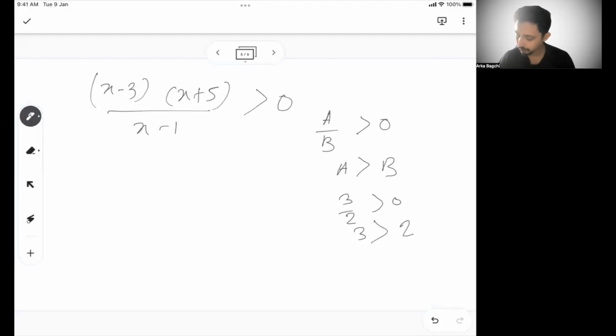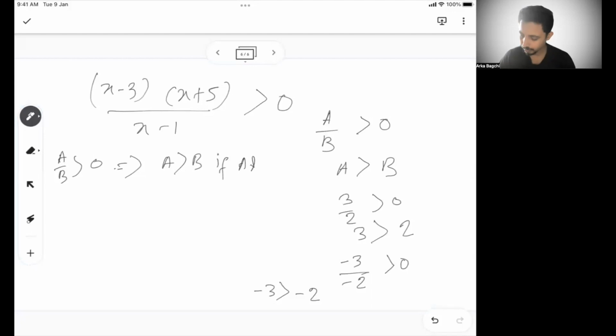Now what if a by b is minus 3 by minus 2, which is also greater than 0? But can I write minus 3 greater than minus 2? No, right? So a by b greater than 0 can be implied as a greater than b if a and b are positive.